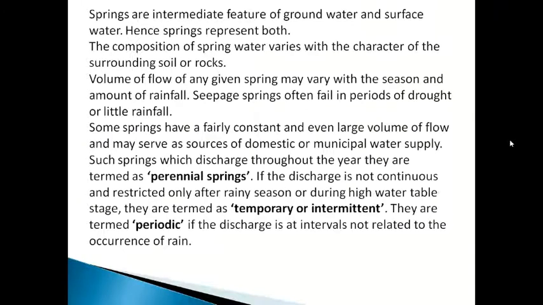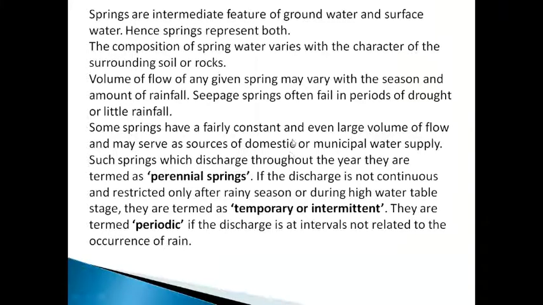Some springs have fairly constant and even large volume of flow, and may serve as a source of domestic or municipal water supply. Most of the time, some springs are perennial. Perennial means for 12 months the water will come from that particular region.